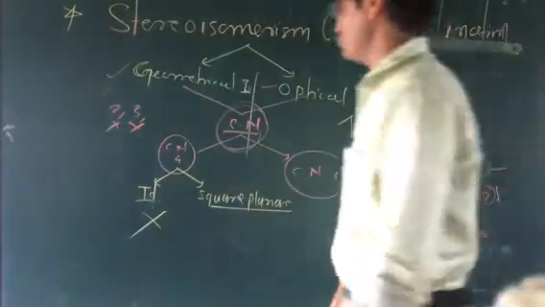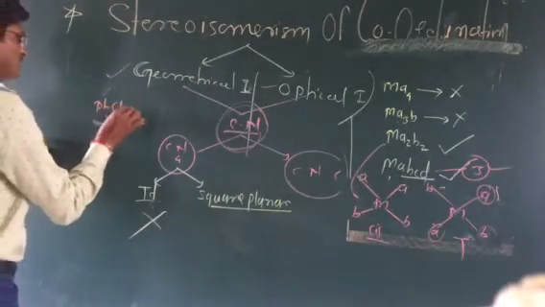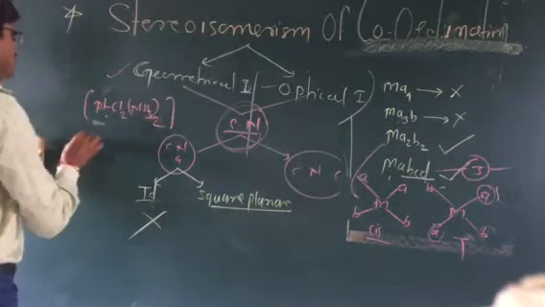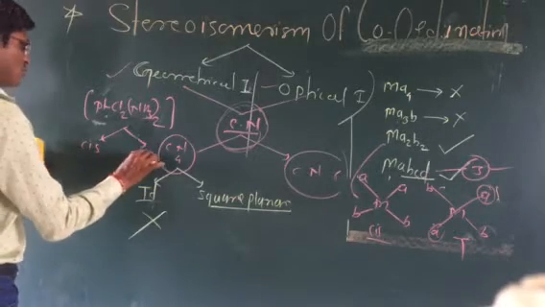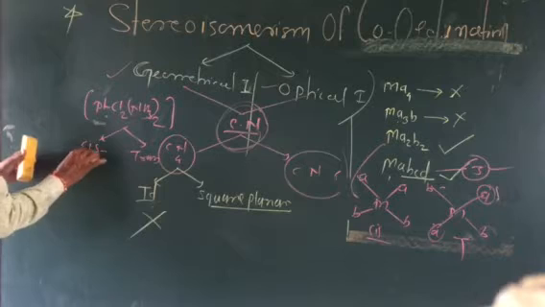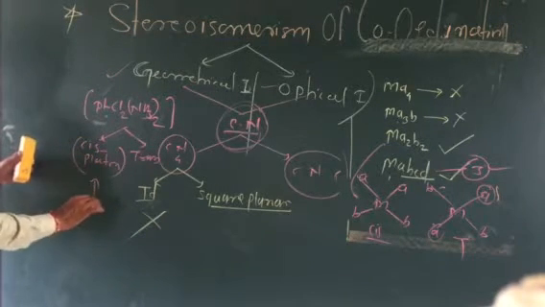One of the most important examples is platinum, PtCl2 with NH3 taken twice. This type of complex shows cis isomerism and trans isomerism. Among these, the cis one is nothing but cisplatin, which is used as an anti-cancer drug.